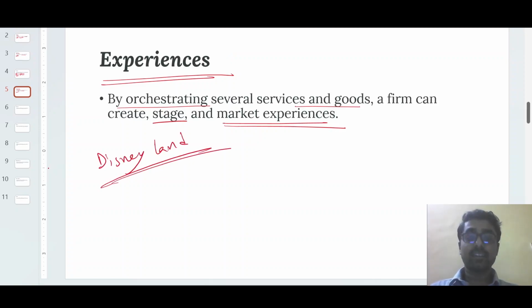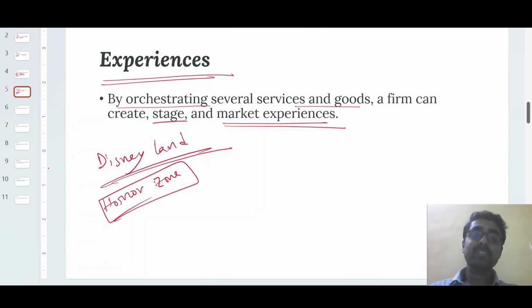Not only Disneyland, but other things too, like the horror zone of any shopping mall. That creates an experience, and the customers pay to get that kind of experience. So through providing the experience, you can earn revenue.